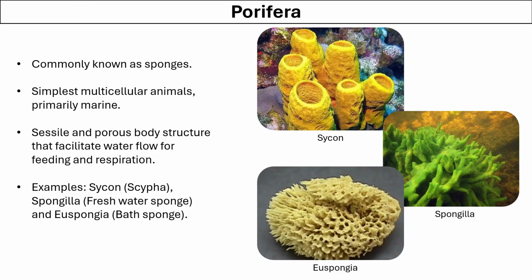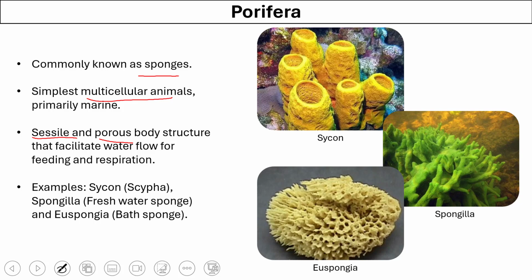The first phylum in kingdom Animalia that we're going to talk about is Porifera. Porifera includes sponges, because by the name it says that the organisms have pores in their bodies. They are multicellular organisms and they are mostly marine. They are sessile and they have porous bodies. So they are attached to the substrate.